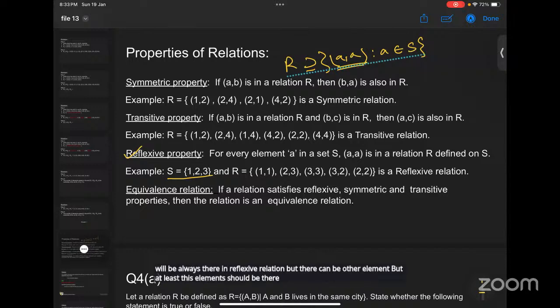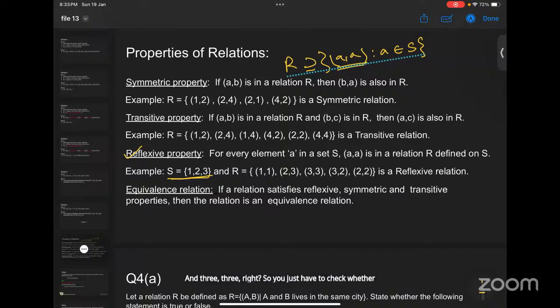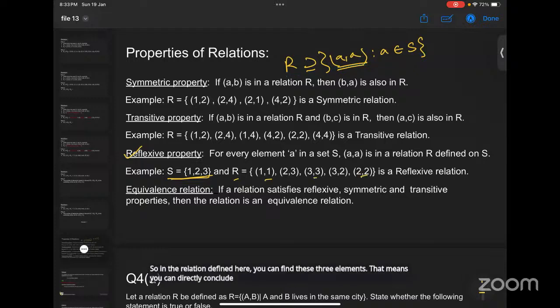Just for example, you have your A as {1, 2, 3}. If you want to define a reflexive relation, then for all the elements 1, 2, 3, the relation R should contain the pair of the same element. That means (1, 1), (2, 2), and (3, 3). So you just have to check whether these 3 elements are there or not. In the relation defined here, you can find these 3 elements, so you can directly conclude this is a reflexive relation.